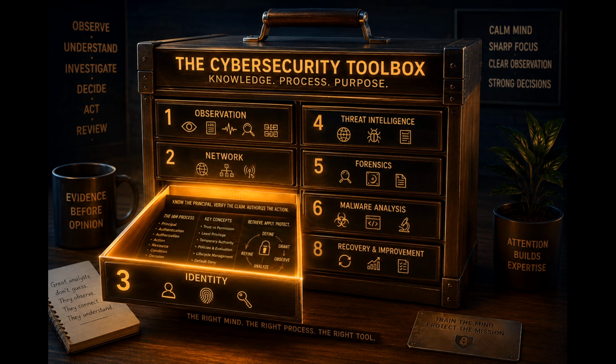Now think like an IAM analyst. For every request, build the same internal sequence: principal to action to resource to conditions. Ask yourself, who is making the request? What action is being attempted? Which resource is affected? Under what conditions? Only then should you examine the policies. Avoid vague questions like, "Does this user have access?" Instead ask, "Can this principal perform this action on this resource under these conditions?" Precision creates clarity. Clarity reduces mistakes.